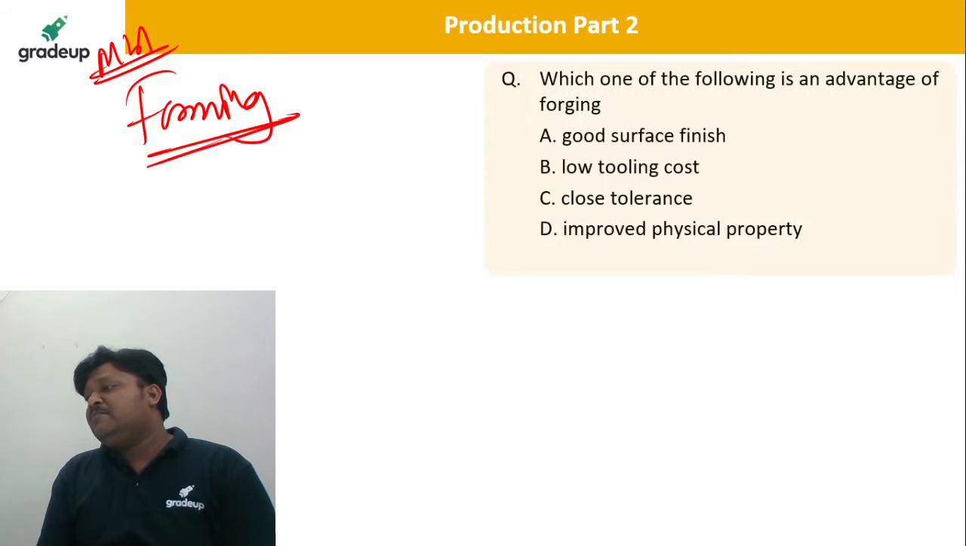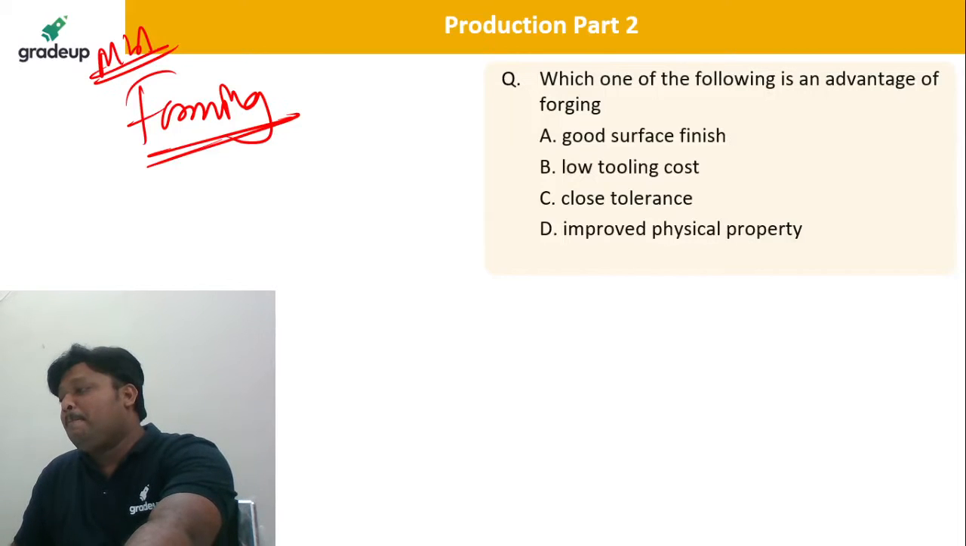Krish Anand, Srinivas, Anjali Kumari, very good. So D is correct, improved physical property. Anurag, very good. Shubham, very good. D is correct here.